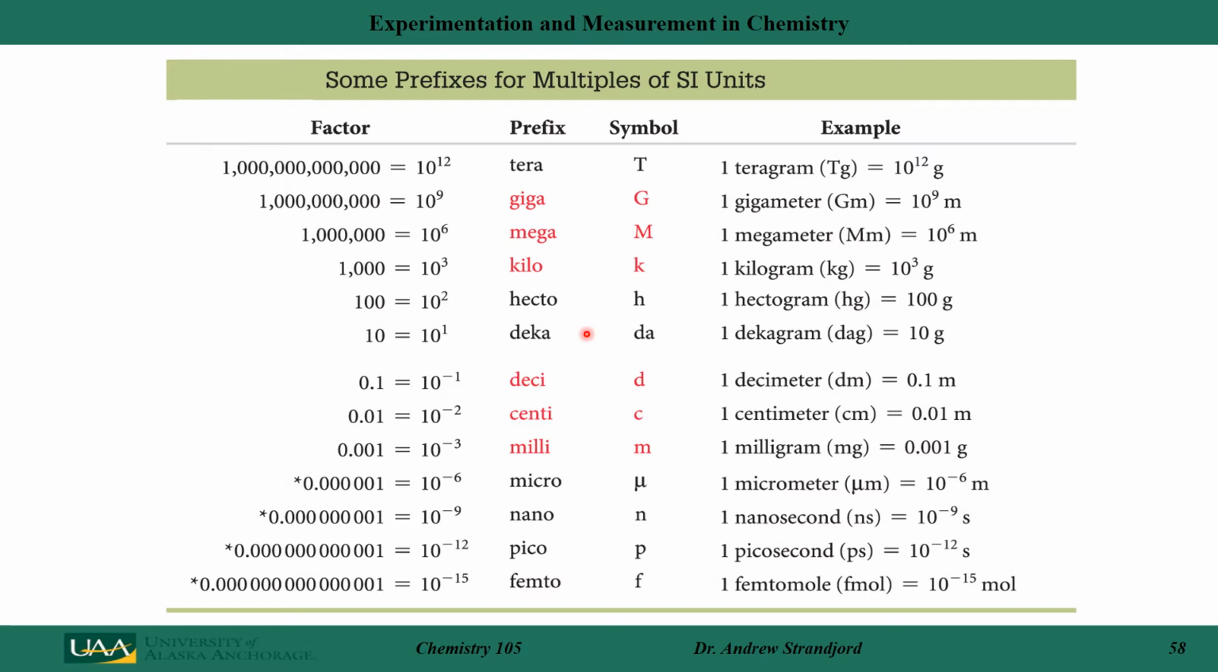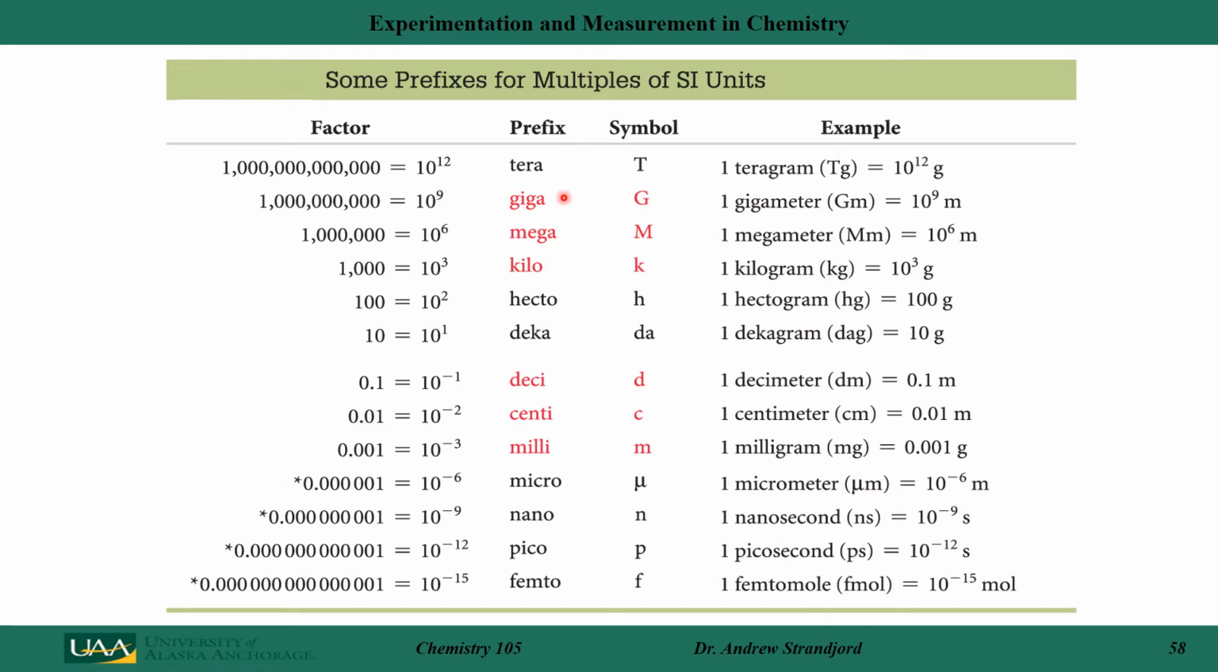In chemistry, we often use kilo, that's a kilogram. Milli, that's a milligram. Micro, which is 10 to the minus 6, so that's 1/1,000,000th of something. In this example, a micrometer is 10 to the minus 6th of a meter. Okay? And we have further ones. We have pico and femto. We have tera and giga. All these are used in chemistry.